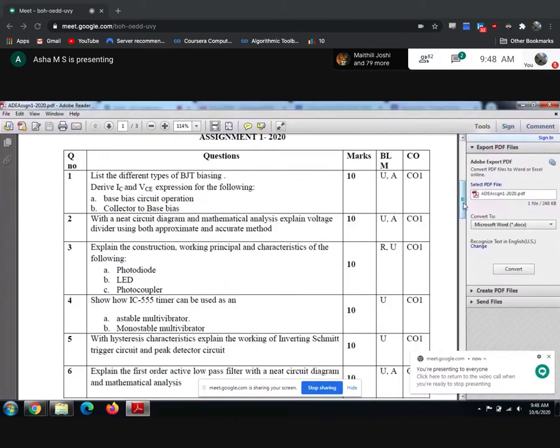Okay, so now I hope I have made myself clear what you need to write for the photodiode and LED. And the same explanation will hold good even if I say 555. Yes, I agree that there also I have asked for 10 marks, which is a bit large. In the examination we will ask either astable or monostable, maybe for 6 to 10 marks. If we ask for 6 marks in astable and monostable, what do you need to write?